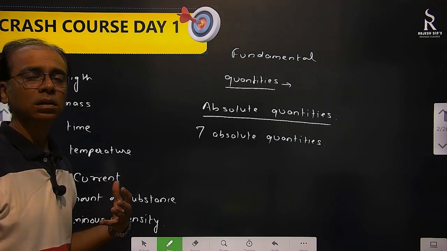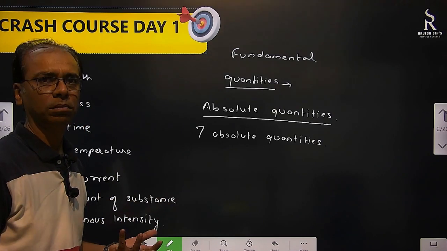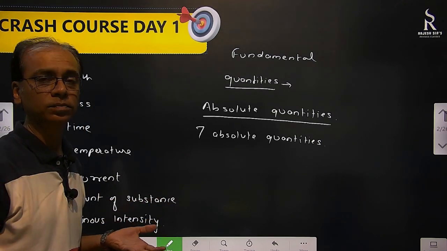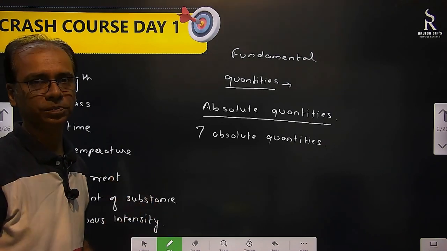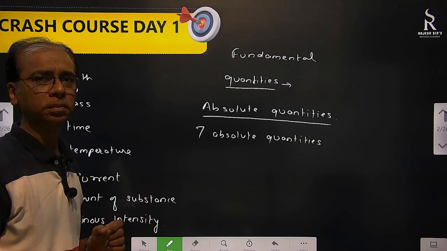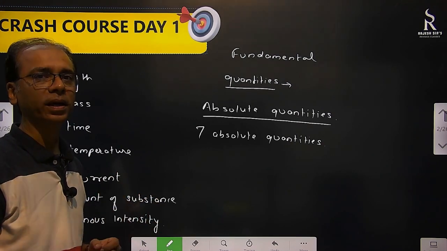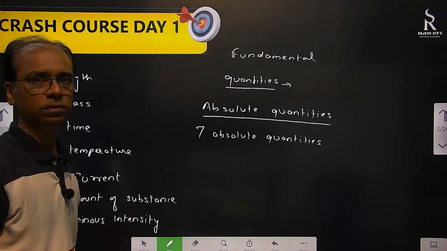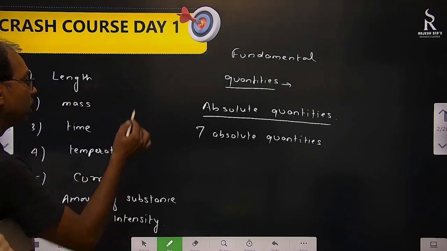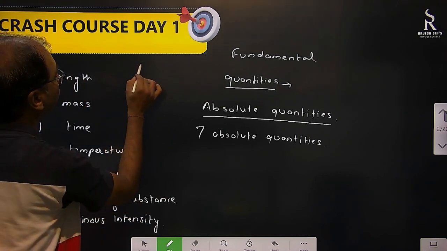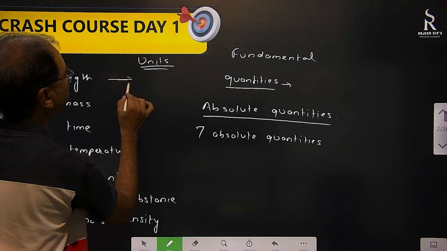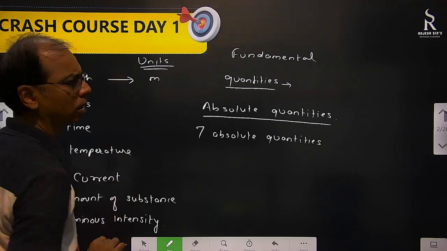But how we measure them? They have certain units also. Any physical quantity has two things in it. What is that? One is magnitude, another one is unit. Unit is important. These fundamental quantities are there, their units are what? That also we know very easily. We have studied them. SI units only I am writing.